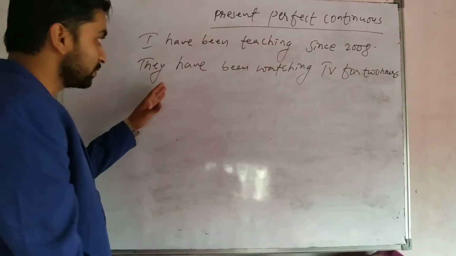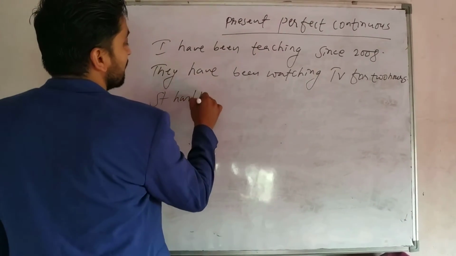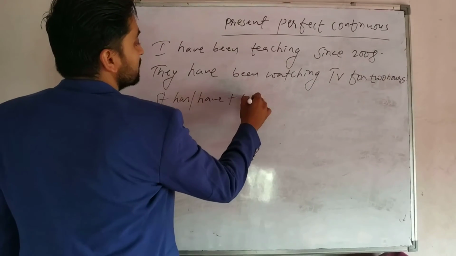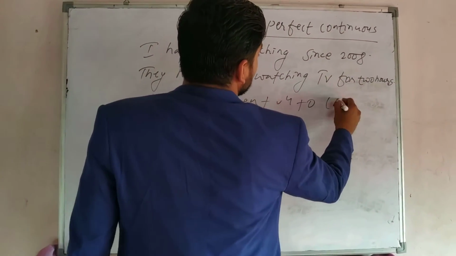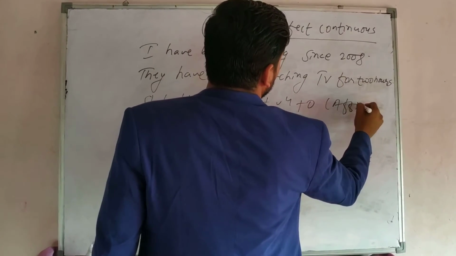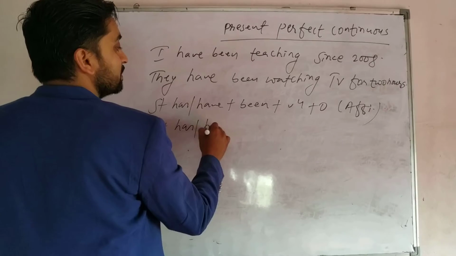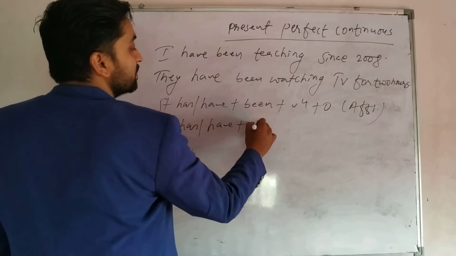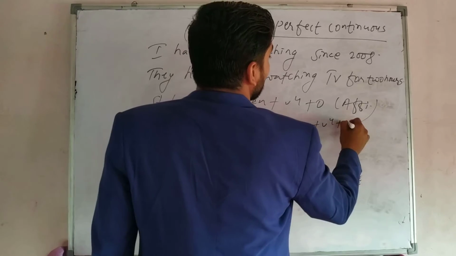Okay, so a structure easily you can form, that is subject plus has, have plus been plus verb-ing plus object. This is the affirmative one. Similarly, subject plus has, have plus not plus been plus verb-ing plus object.